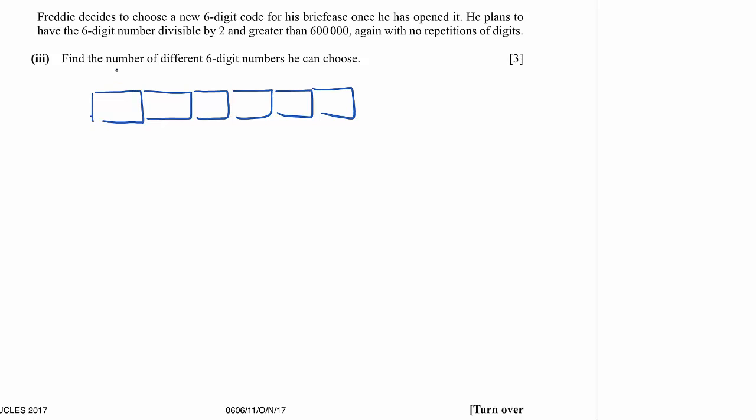So let's suppose he decides to start with a 6. Then the choices he has here are 0, 2, 4, and 8. So he's got 4 choices there. Now he's already chosen 2 of the numbers, so there's 8 digits left, 7, 6, 5. And exactly the same argument happens if we use the 8 here. So we could say 6 or 8 and just change that to a 2.